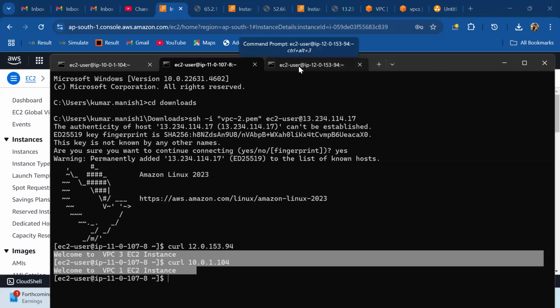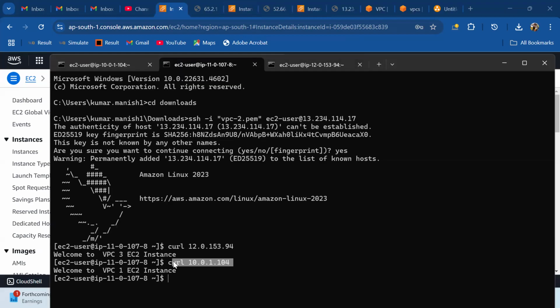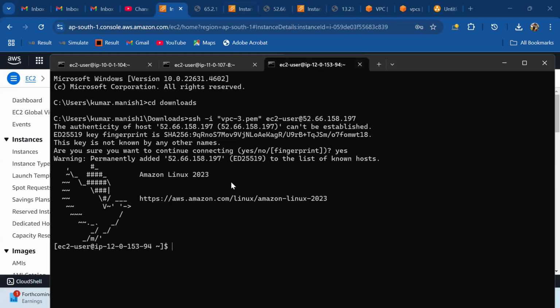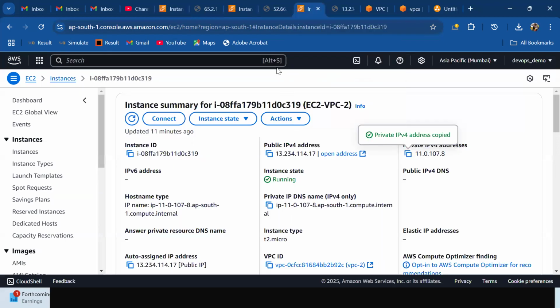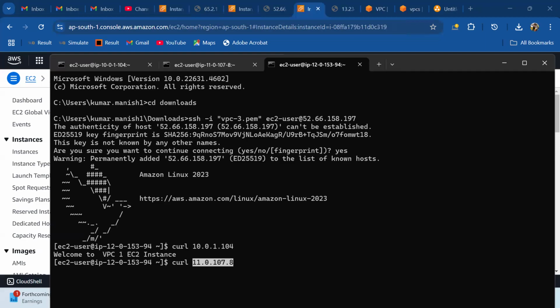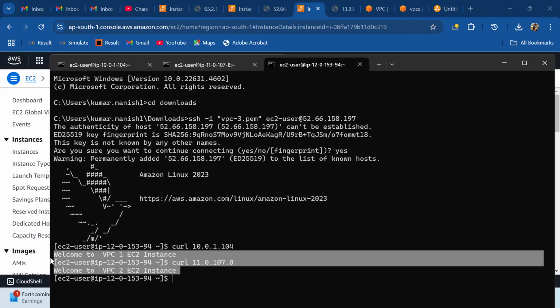Now let's do the curl on the third VPC, and there we will do it on VPC1 and 2. So curl, third VPC EC2 instance is communicating with VPC1 EC2 instance, correct? Then all we have to check is for the VPC. This is the third VPC, so VPC1 and then VPC2. So curl and the EC2 instance private IP for VPC2, correct? So let's go into the CMD once again. You can see VPC1 and 2, correct? So now your VPC3 resources are able to communicate with VPC1 and 2 resources as well.